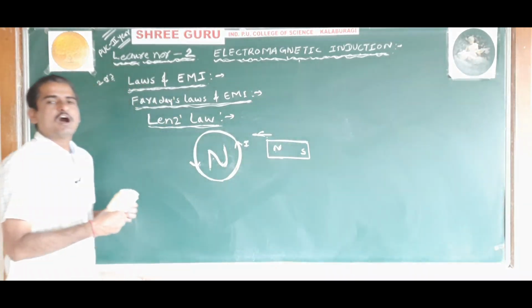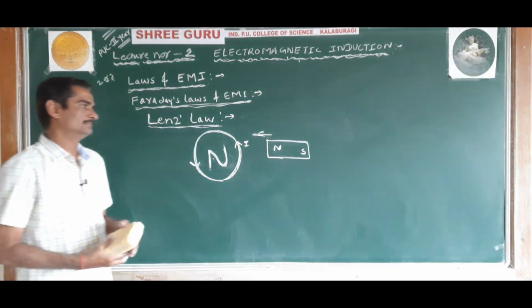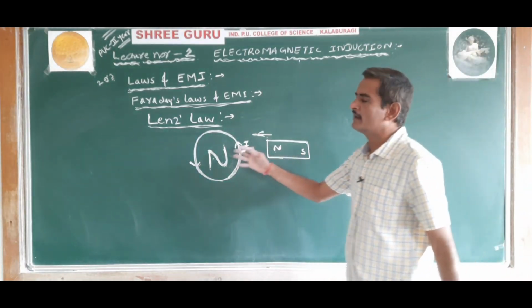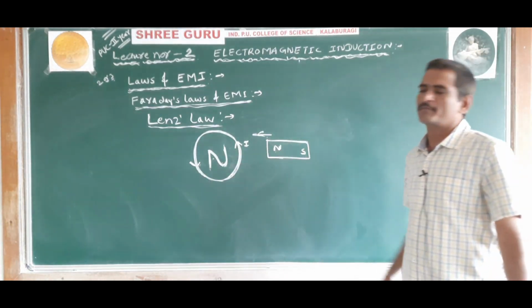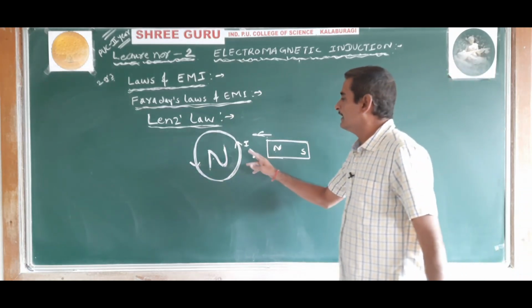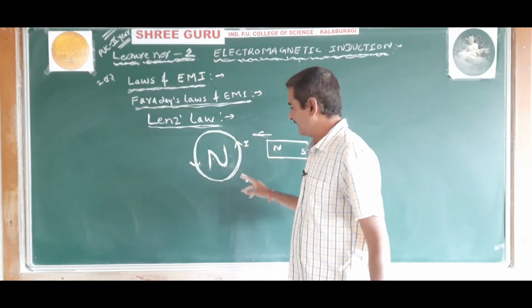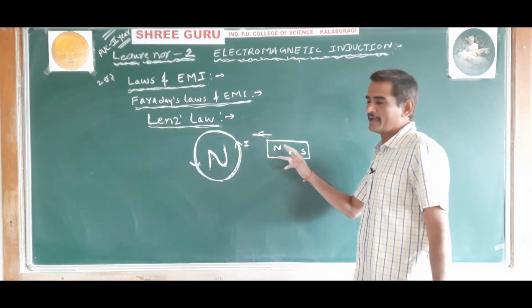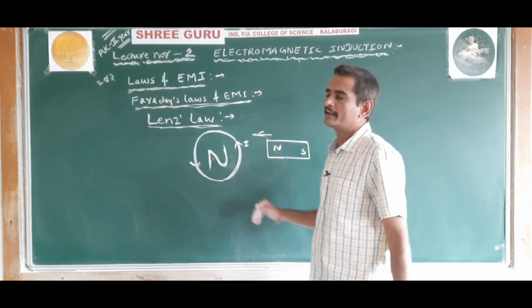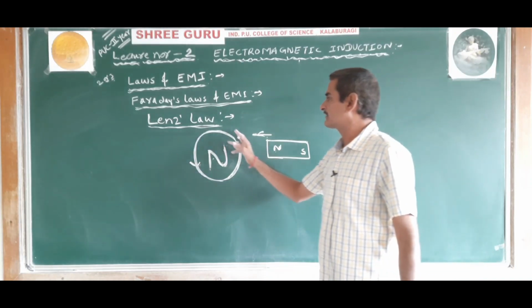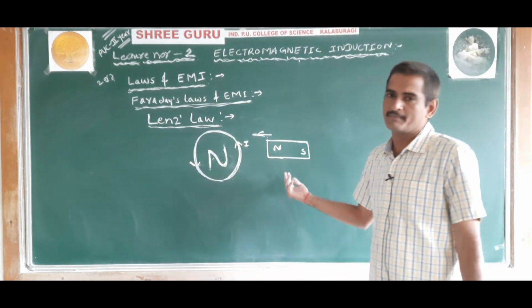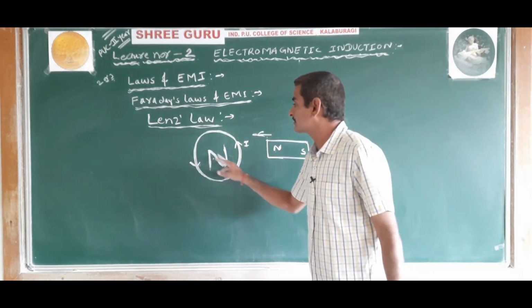North opposes. Understood? When a north pole of a bar magnet is moved towards a coil, an induced current is developed in the anti-clockwise direction, and the face of the coil which is towards the magnet develops north polarity.